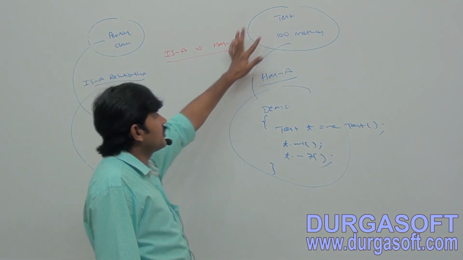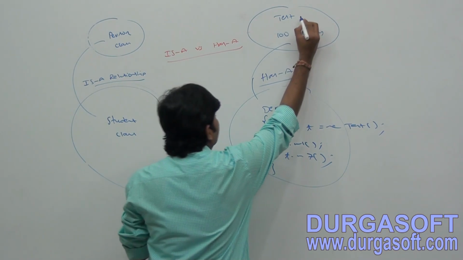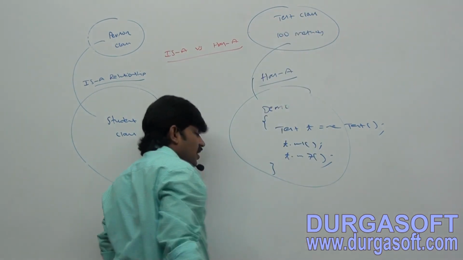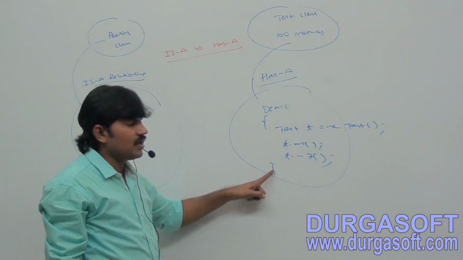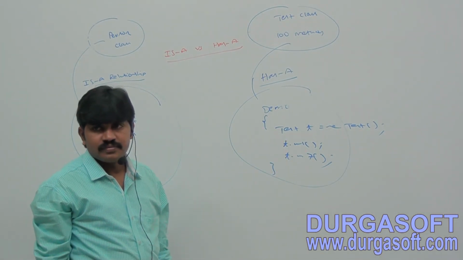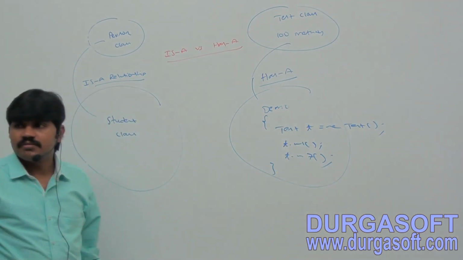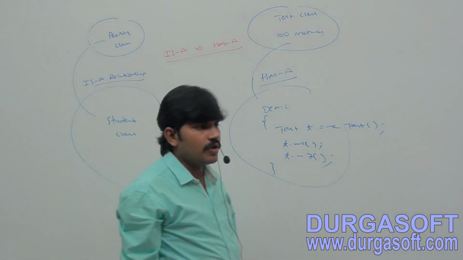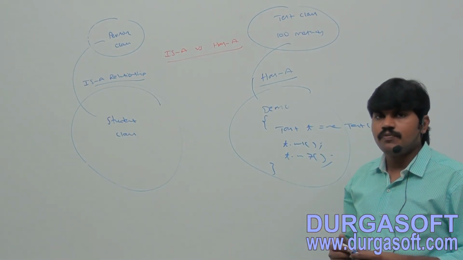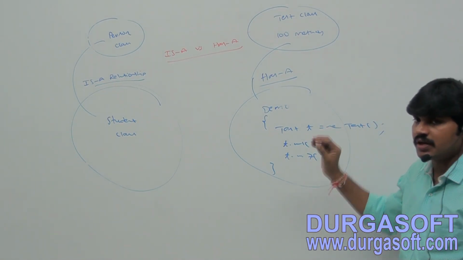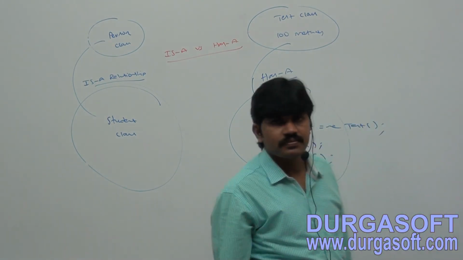Okay, example, add test. The test class contains 100 methods, but within the demo class I require only one or two methods. That's why create an object of test and call the required methods, but not all methods. If you want total functionality, automatically is-a relation. If you want a specific functionality, only one or two methods, then it is better to go for has-a relationship.